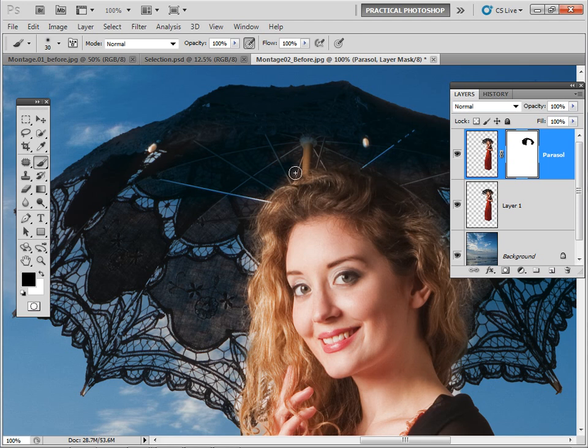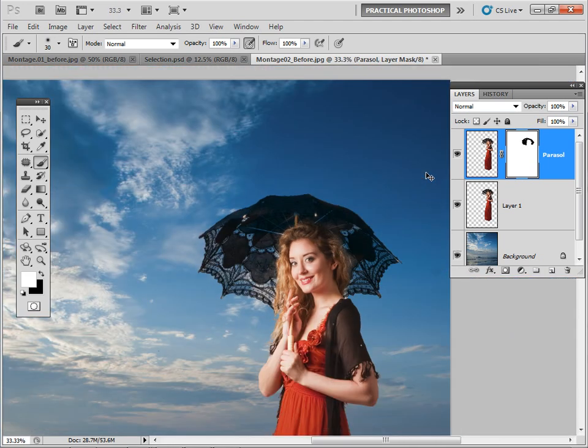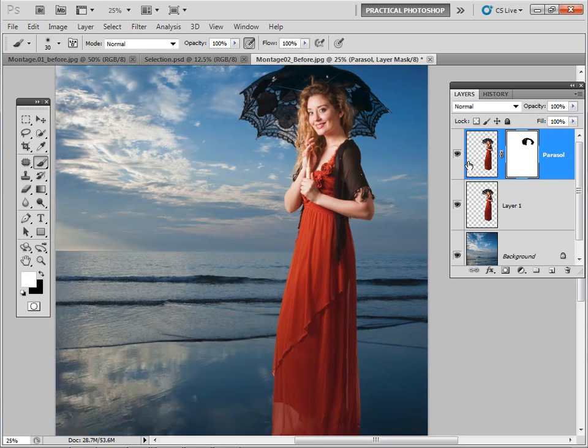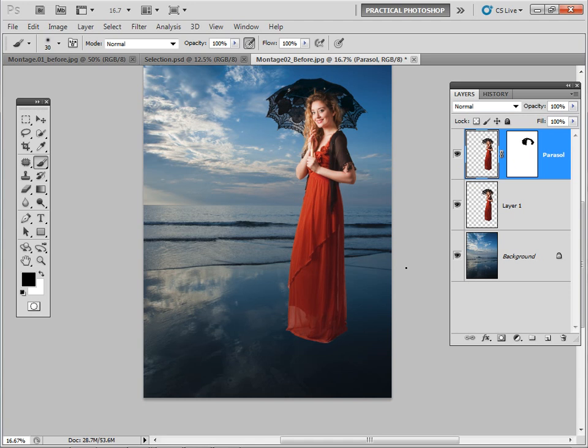sensation of the sky. Oops, let's just go back. Let's just get that again. There we go. Black, and gone over that. There we go. So let's just zoom out, and then you can see where our mask has been made, and it just gets a really convincing sensation of the sky coming through the lace.